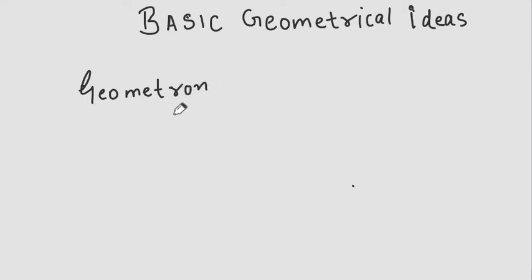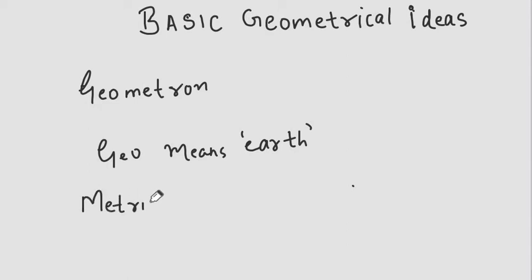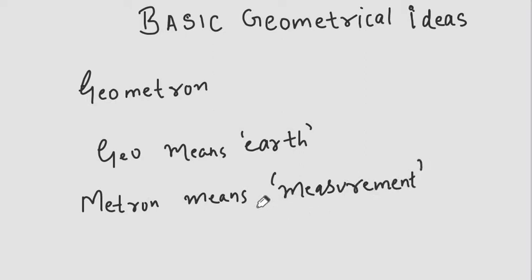Geometron, where geo means earth and metron means measurement. So geometry is a branch of mathematics which deals with measurement of earth.